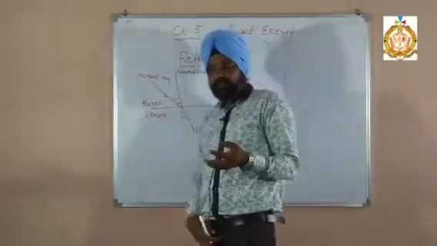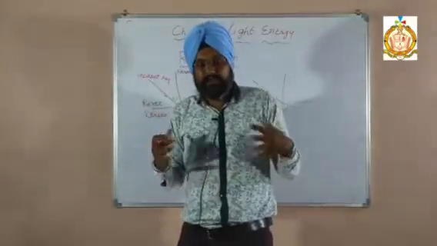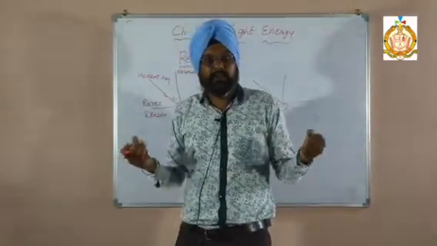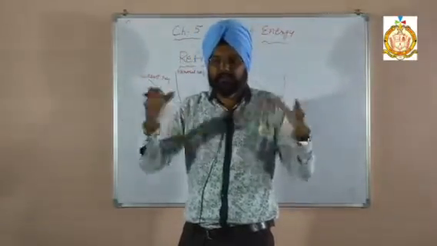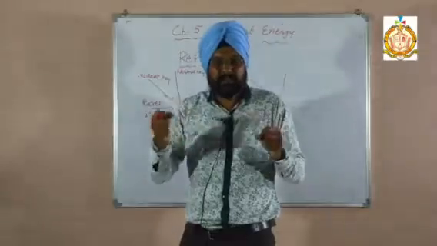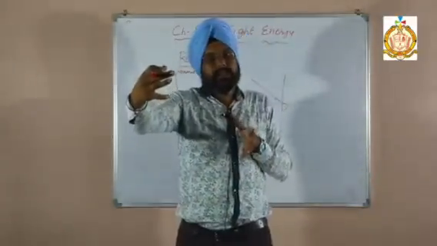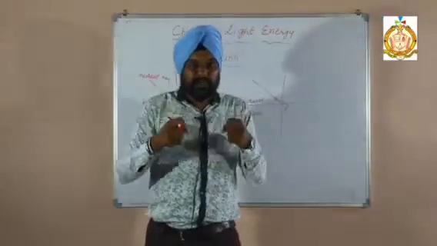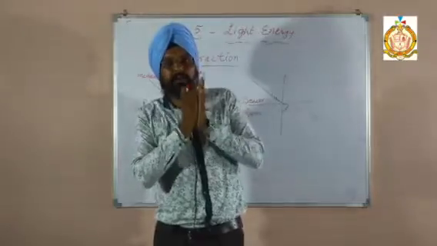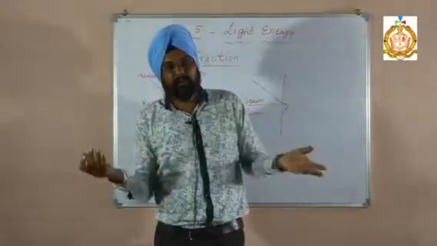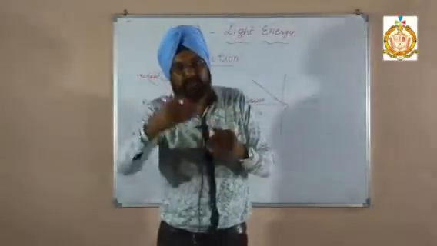I am giving you an example. In the winter season, when we start from home, there is sunshine and our normal bike speed is supposed to be 40. Suddenly fog comes and we have to decrease our speed. That means we are passing into the denser medium, so the speed decreases. After a few minutes, if the fog clears and there is normal sunshine, we can increase the speed again because we are passing from the denser to the rarer medium.